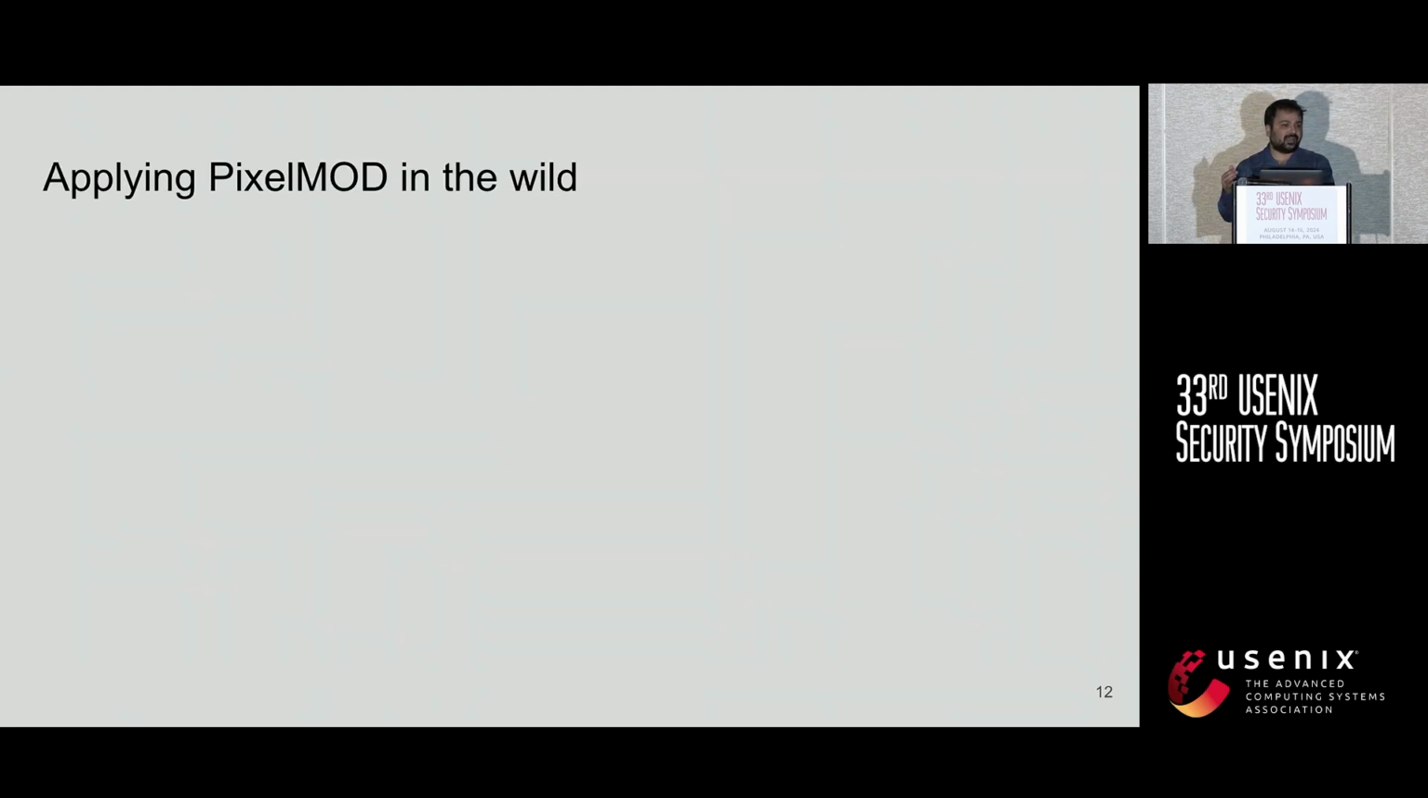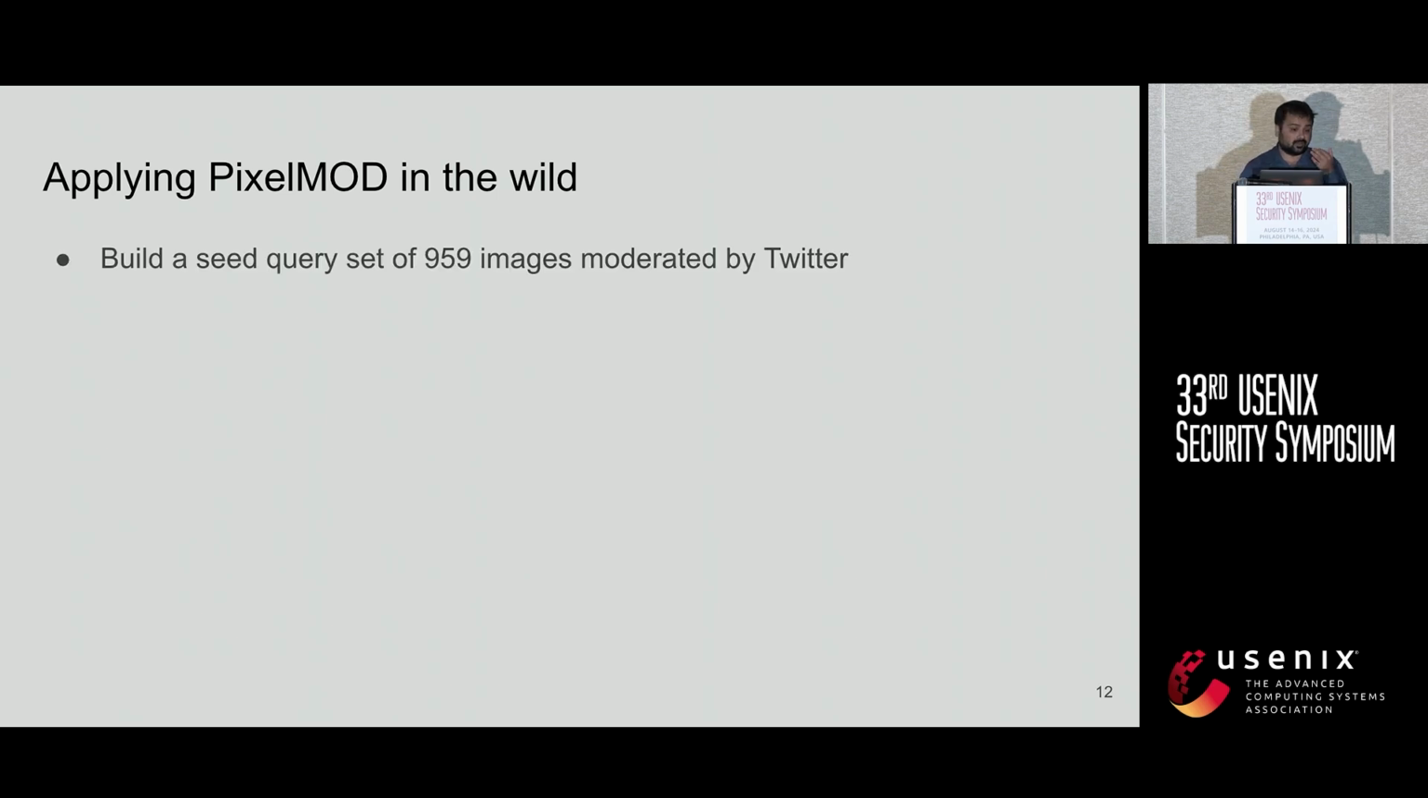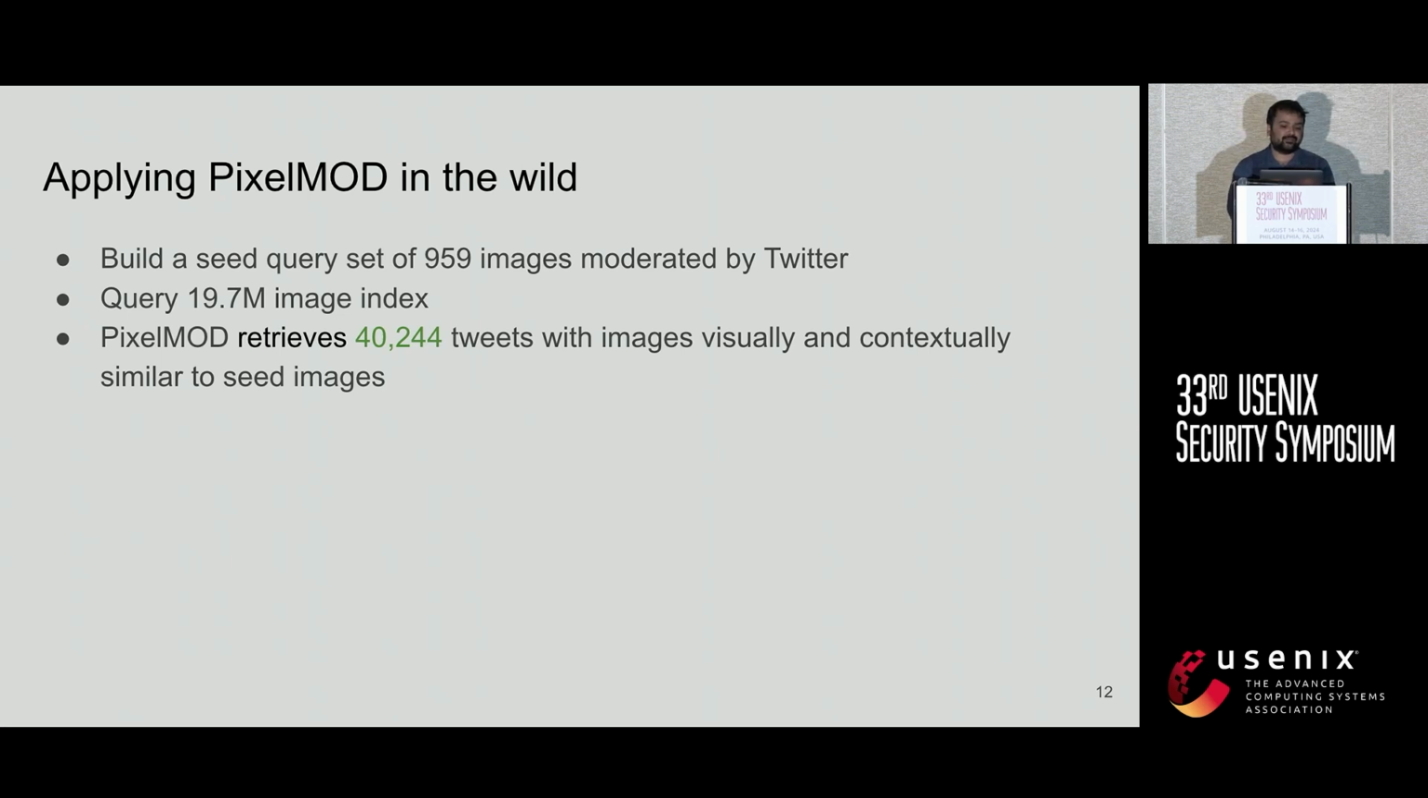Now that we have evaluated the system to be much better for visual similarity search, we applied PIXELMOD in the wild to identify visually misleading information in the context of the US presidential election. First we built a seed query set of 959 images that were moderated by Twitter, which we know are misleading images that should be flagged. We used PIXELMOD to query on the larger dataset of the 19.7 million image index, and it retrieved 40,000 tweets with images that are both visually and contextually similar to these seed images.